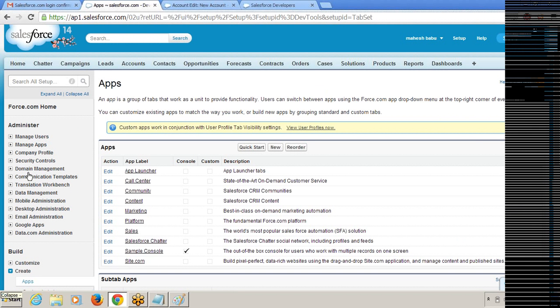So where is the new button? Just click on the new button to create the new application. I'm repeating once again: what is the path to create an application?